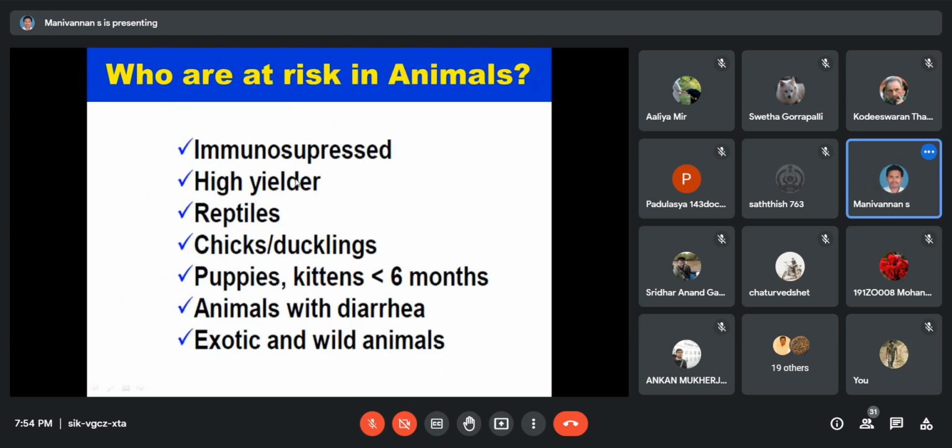Next one. Who are at risk among the animals? Immunosuppressed animals, high yielders, reptiles, chicks and ducklings, puppies and kittens less than 6 months, animals with diarrhea, and exotic and wild animals are the easily affected risk sources. They are at high risk regarding zoonotic disease.